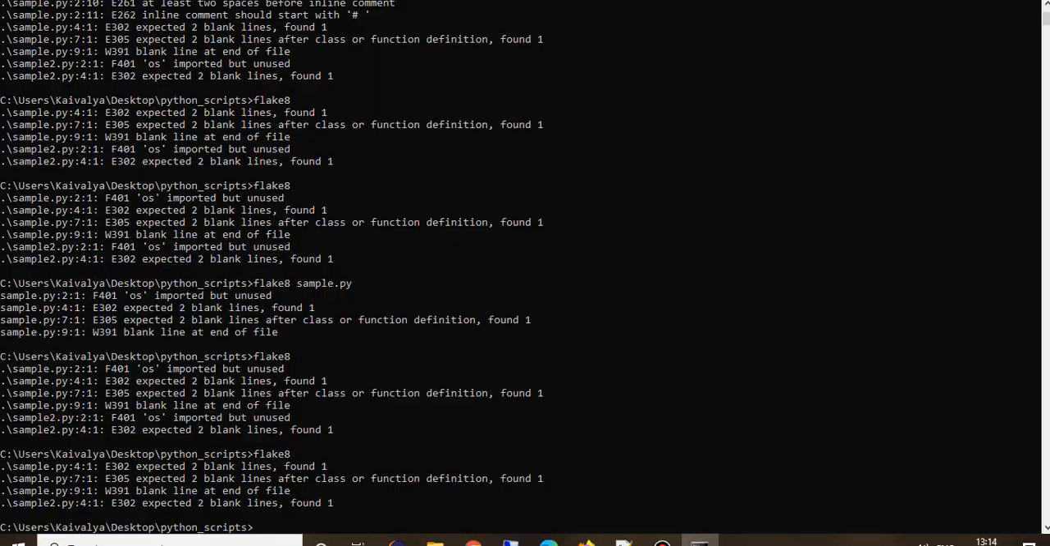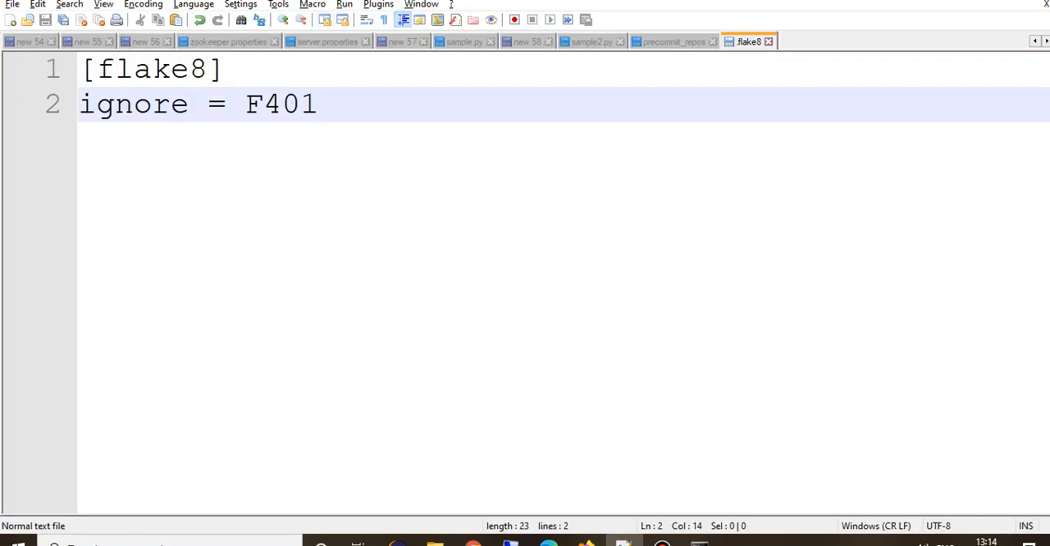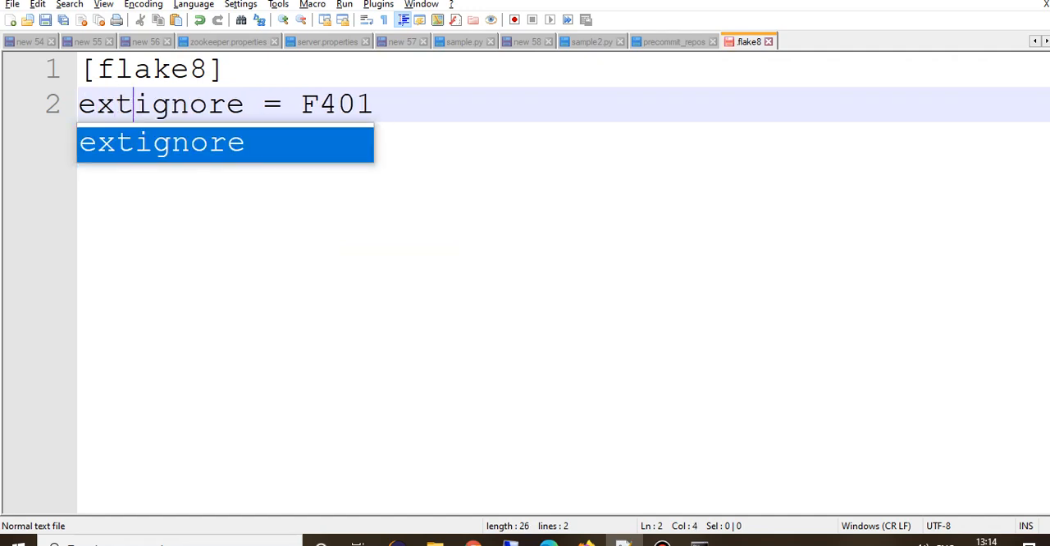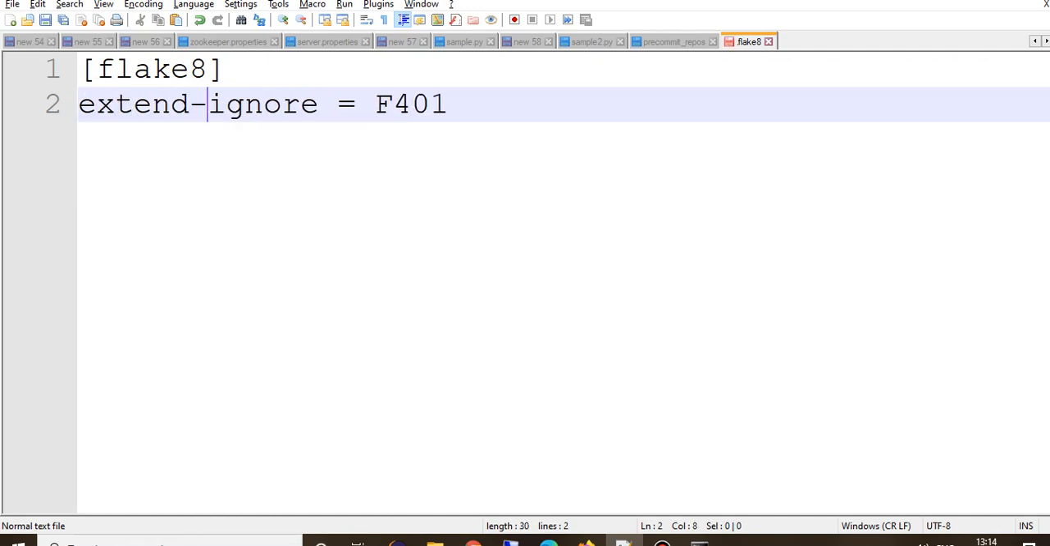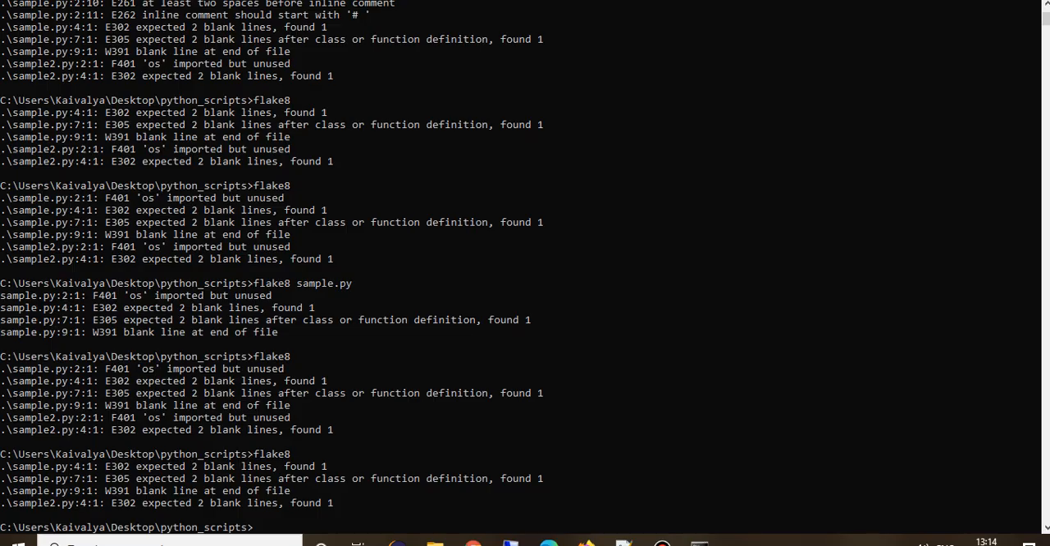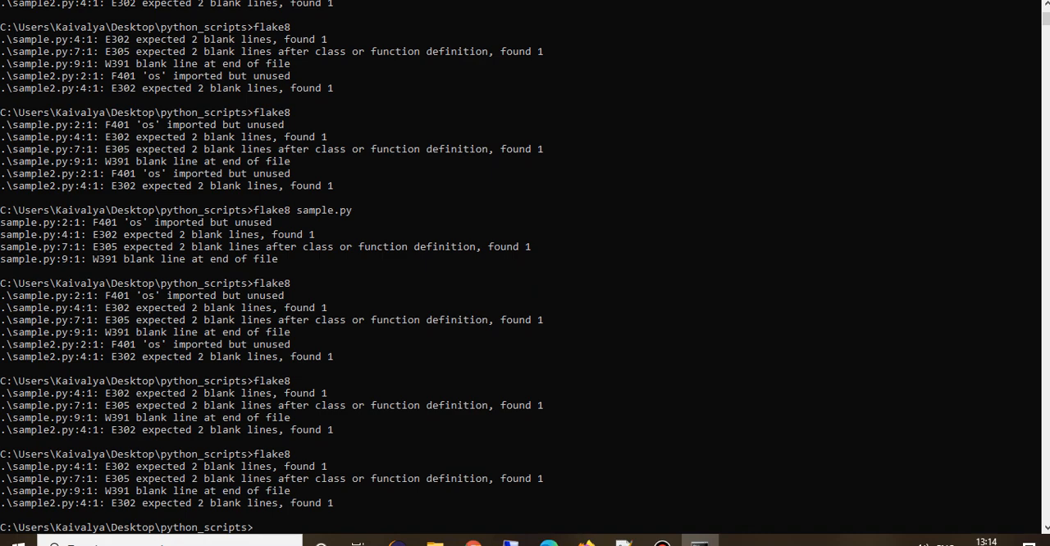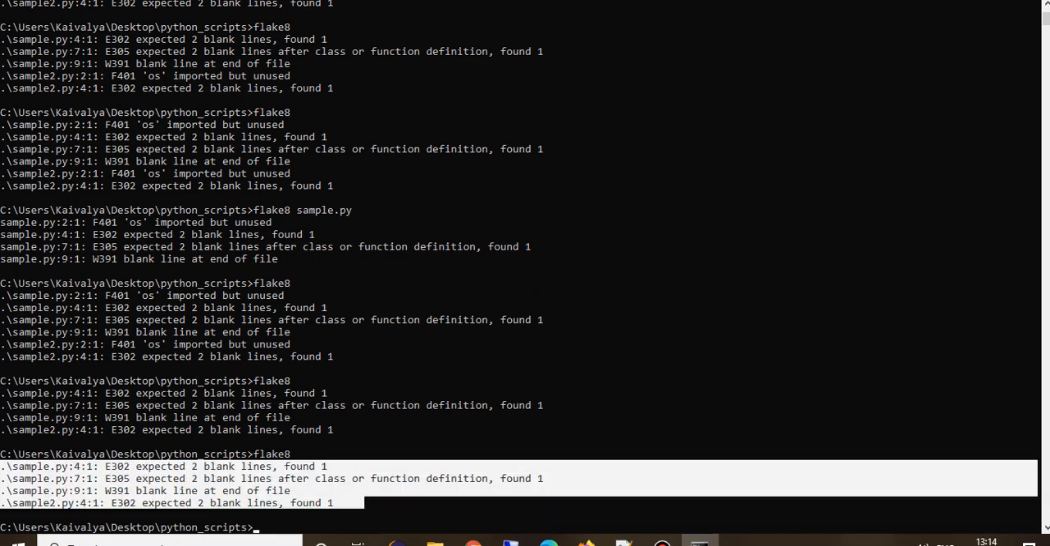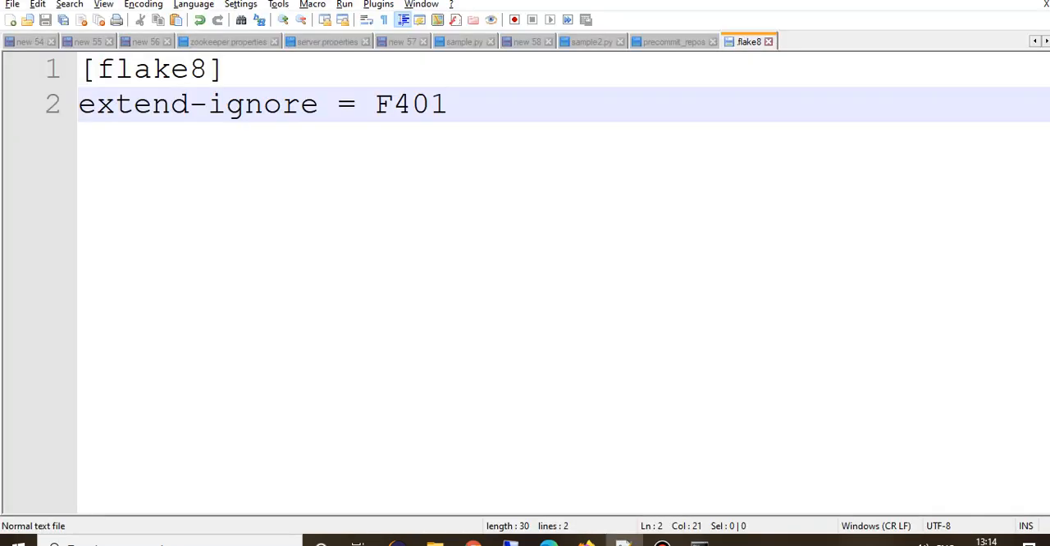Okay, but there might be some default ignore error codes. Because you have explicitly set up only 401, those default error codes will be skipped, and those will not be ignored. So your task is to extend this ignore step, so that along with all the default ignore error codes, you ignore F401 also. For now we don't have any default error codes in our file, so we are good in both cases. So this is one thing.